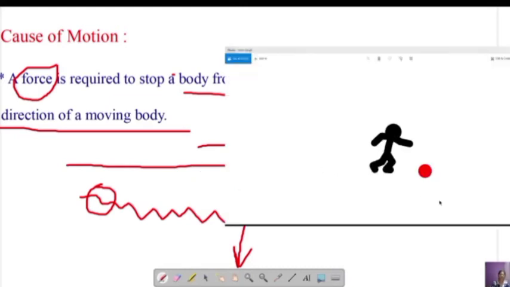So now you can see here a ball is at rest and a boy comes and kicks the ball. When he is kicking the ball, he is putting certain force with his leg. So what happens to the ball? The ball will be flied off. Why is the ball flying off? Because he is putting force on the ball.